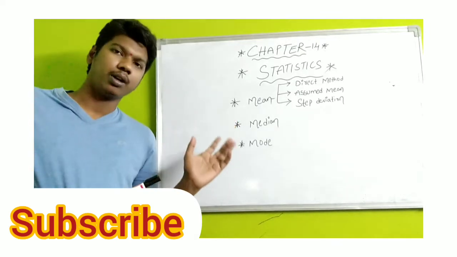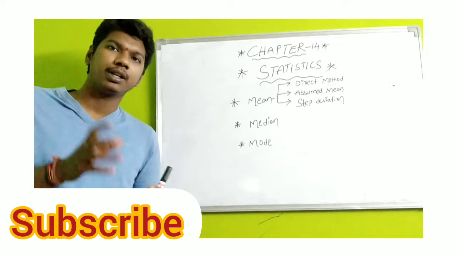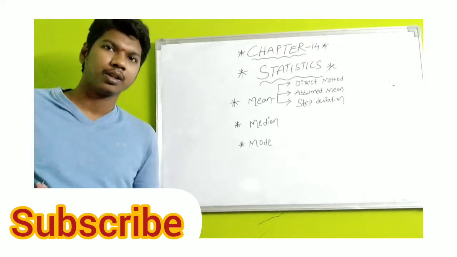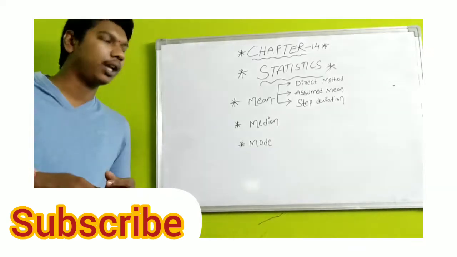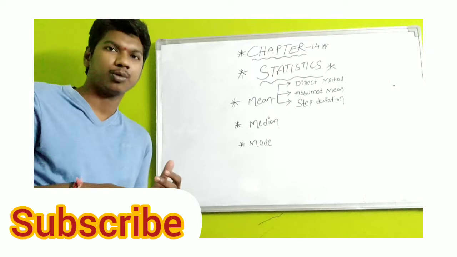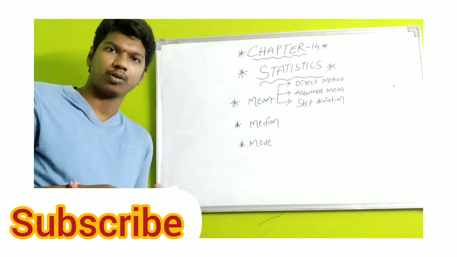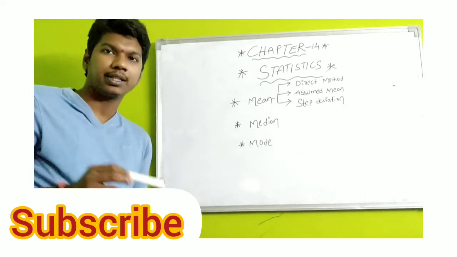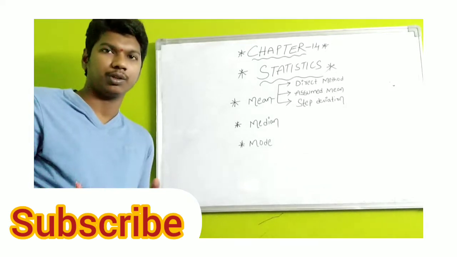Again, these topics are divided into two parts. One is grouped data and the second one is ungrouped data. First, we will discuss grouped data and ungrouped data problems. Grouped data problems are the exercise problems. Ungrouped data problems are not given in the textbook. But from the exam point of view, 100% you will get ungrouped data questions, 2 marks and 1 marks.